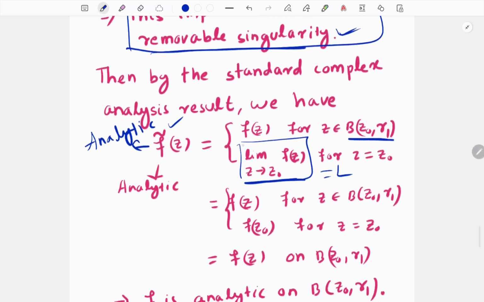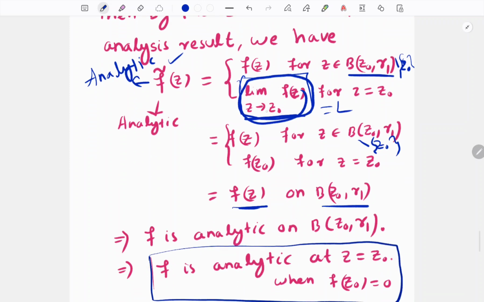But what is this limit? Since f is continuous, this limit is nothing but f of z0. Therefore f tilde of z is f of z on this ball minus the point z0. I forgot to remove the point z0 here. And at z equal to z0, it is f of z0, and this is nothing but the definition of f of z on this ball. Therefore f tilde and f are the same on this ball. It is coming due to the continuity of f.